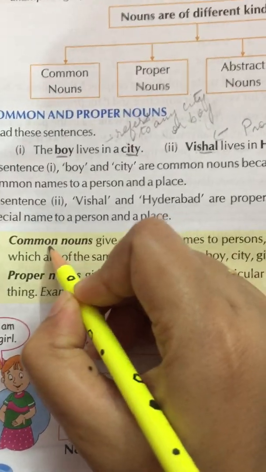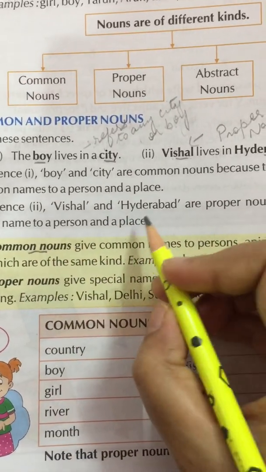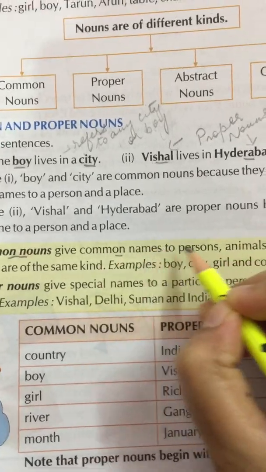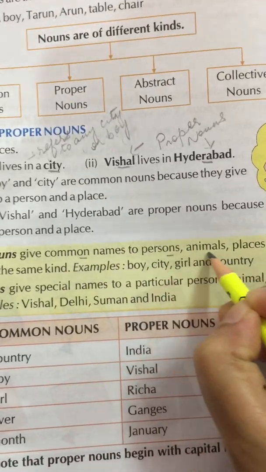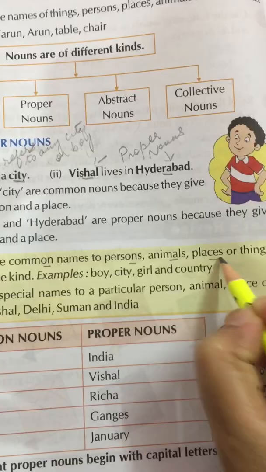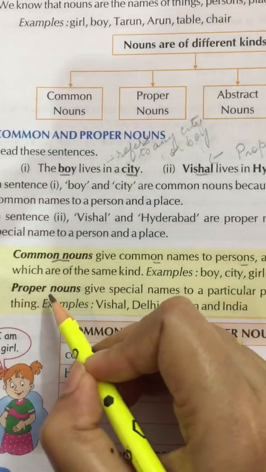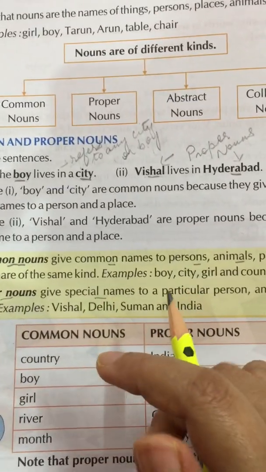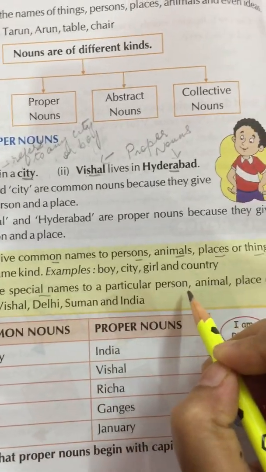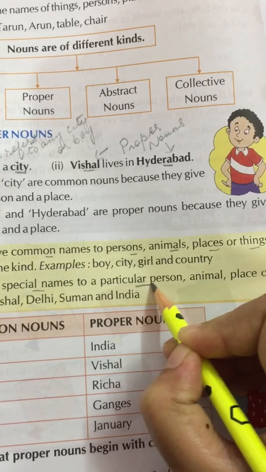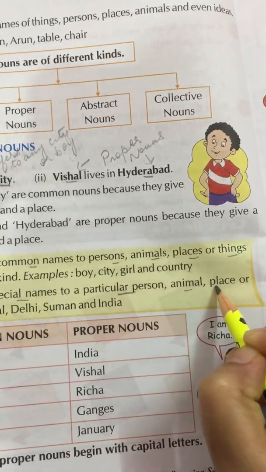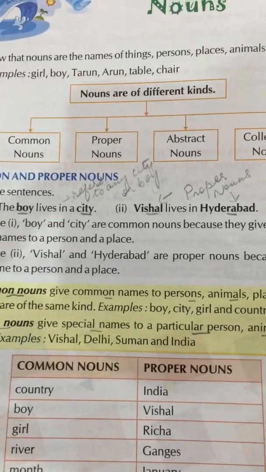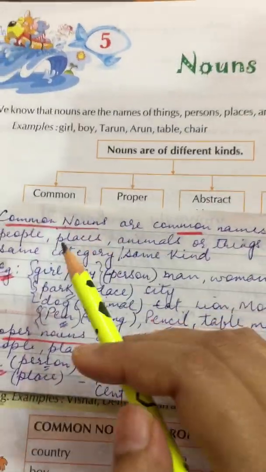So common nouns are names given to persons, places, animals or things, whereas proper nouns are specific names given to a particular person, particular animal, particular place or particular thing. Let us try to understand it more from here.